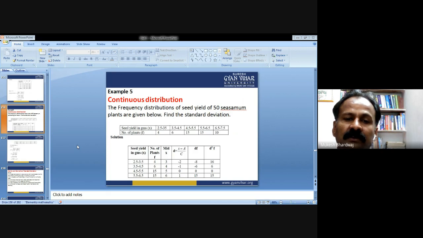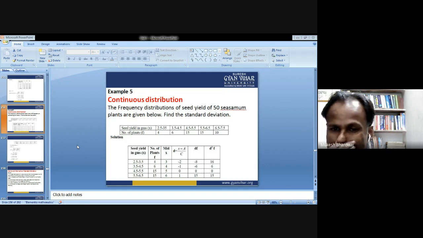Now, first of all, we need to decide the class having the higher frequency. Then we find the middle value from the given range. So the middle value x for 2.5 to 3.5 comes out to be 3. Okay. For 3.5 to 4.5 it is 4, then 5, and 6, and so on.